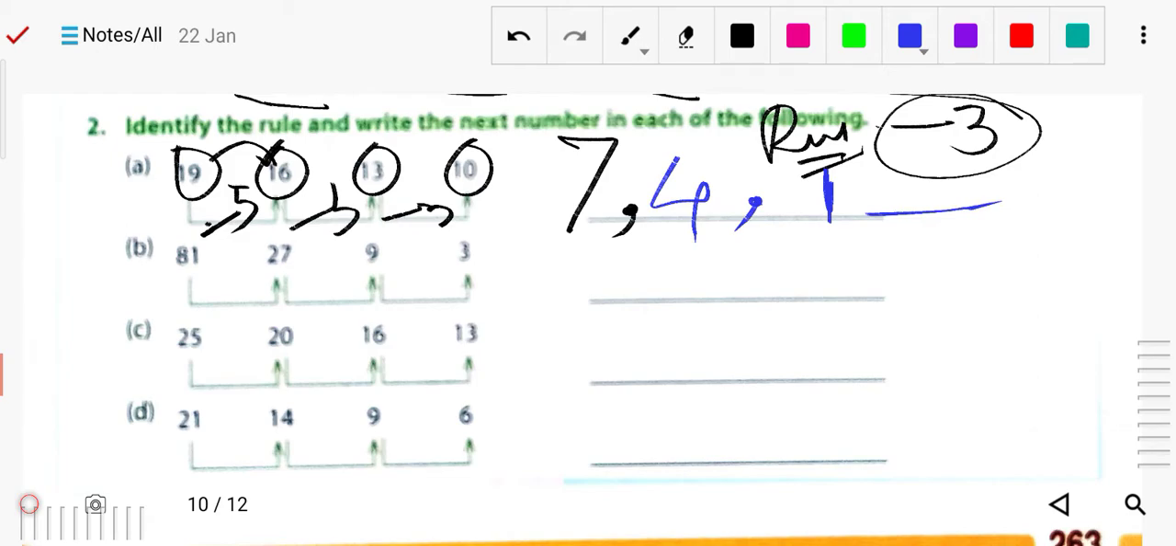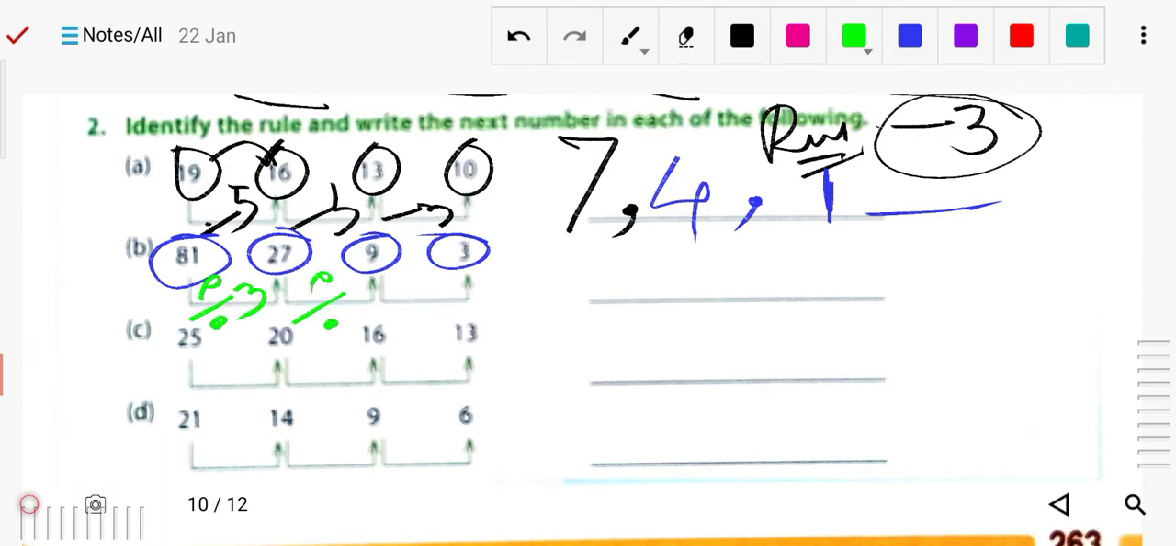Now here is 81, 27, 9 and 3. So what is the pattern? Here the pattern is that you are dividing by 3 all the time. Divided by 3. So next time, 3 divided by 3 is 1. So the next number will be 1.